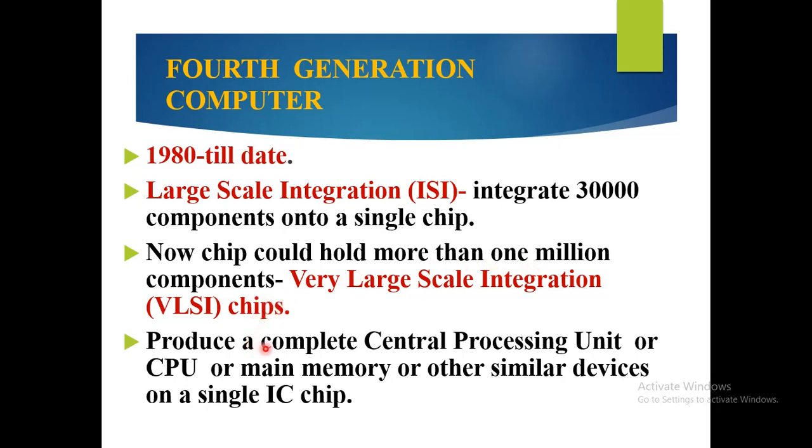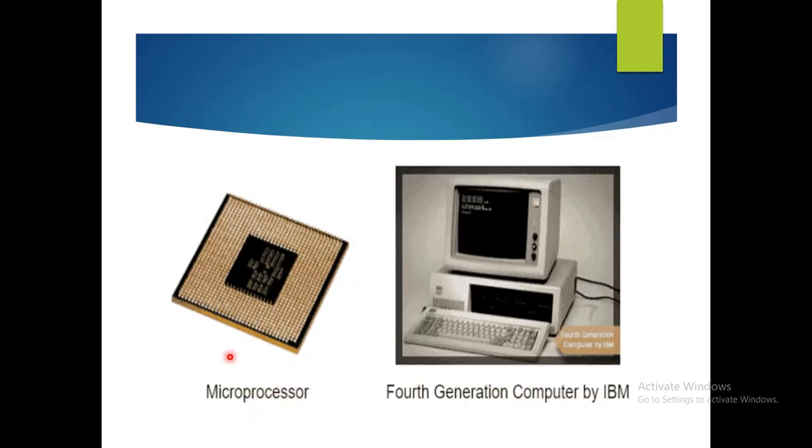This single chip can produce a complete central processing unit, with main memory and other similar devices on a single IC chip. Here you can see the microprocessor, and this is the computer used in the fourth generation by IBM.